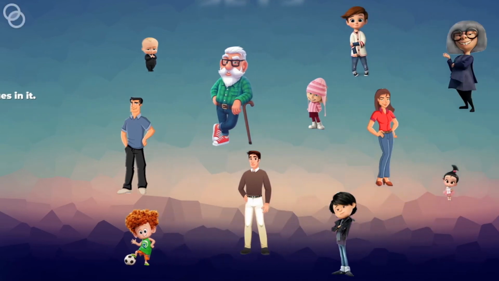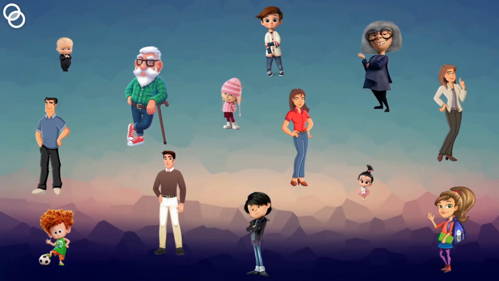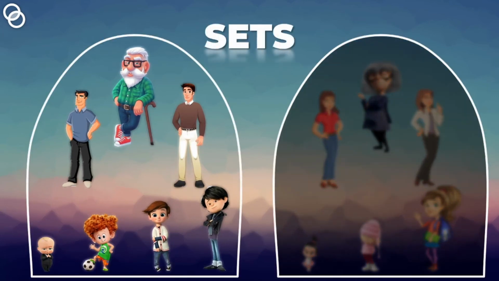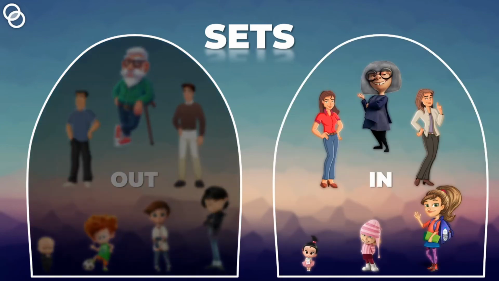Again, if random data of people is given and we want to create a set for those people who are male, then a group of males would be created, and all the values that have gender as male would be in the set, and those who are female would be out of the set. Similarly, if we create a set on the condition of female, then the female group would be in the set and others would be out of the set. So sets, similar to groups, would create a distinct group, but every value in the field would either be in the set or out of the set.